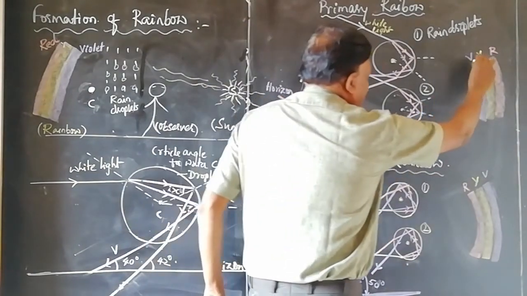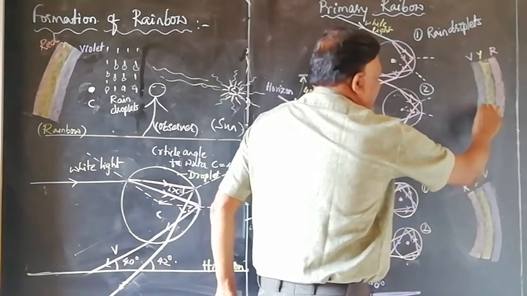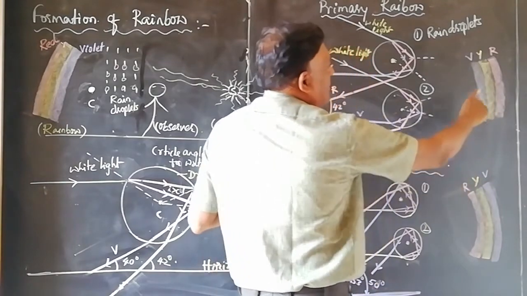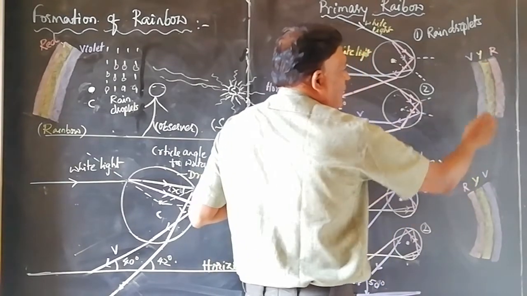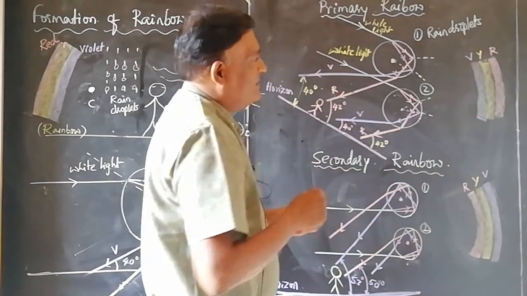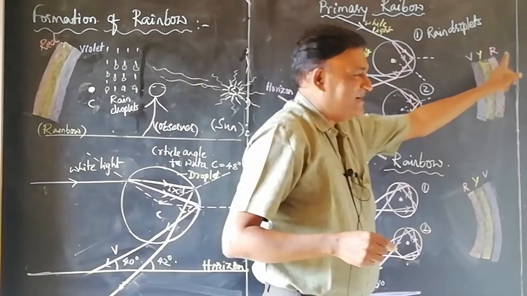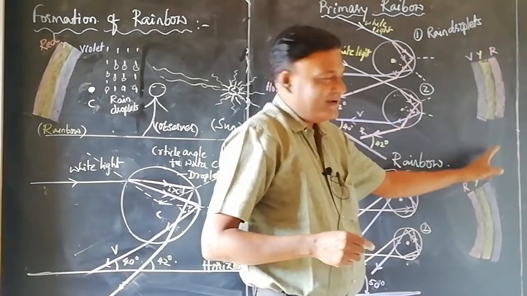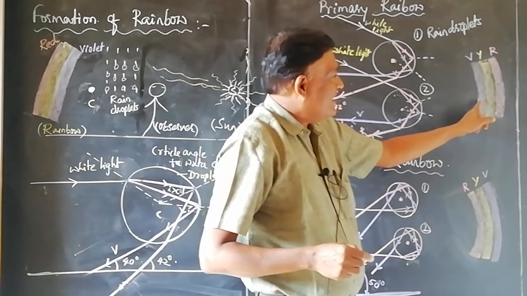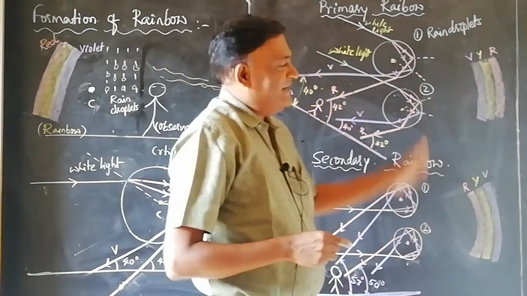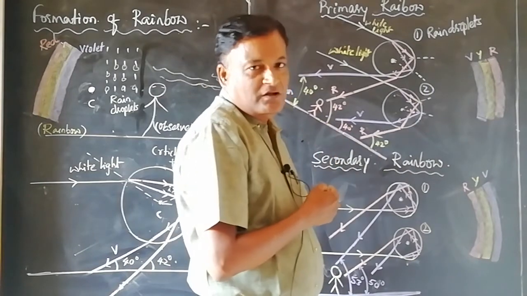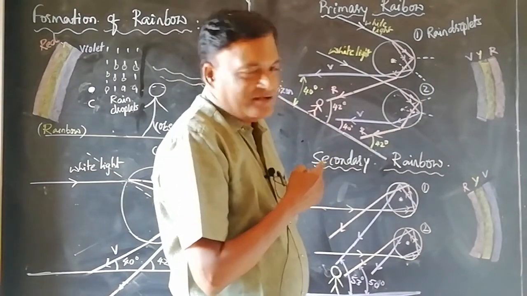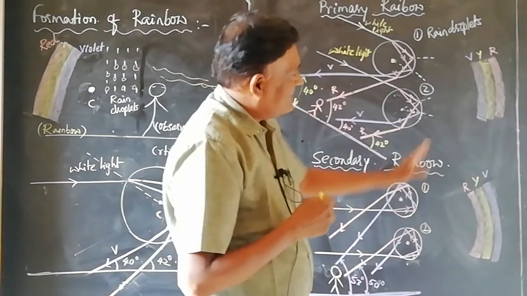So violet is at the inner side, outer side red is there. All remaining 5 colors fall in between violet and red. For convenience sake, here I have shown yellow color, and these colors, violet fades into indigo, indigo color fades into blue, blue fades into yellow, yellow fades into other colors.